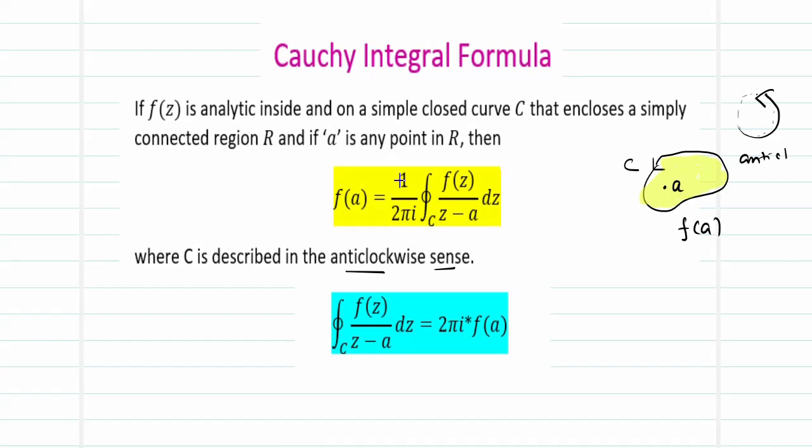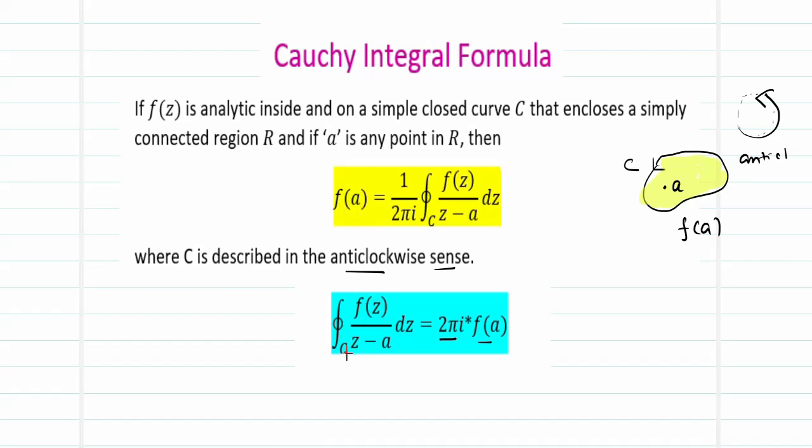From this Cauchy integral formula, the main point we can take is that whenever we are asked to evaluate the integral over C of f of z by z minus A dz, this can be obtained by cross multiplying the 2 pi i to the opposite side.